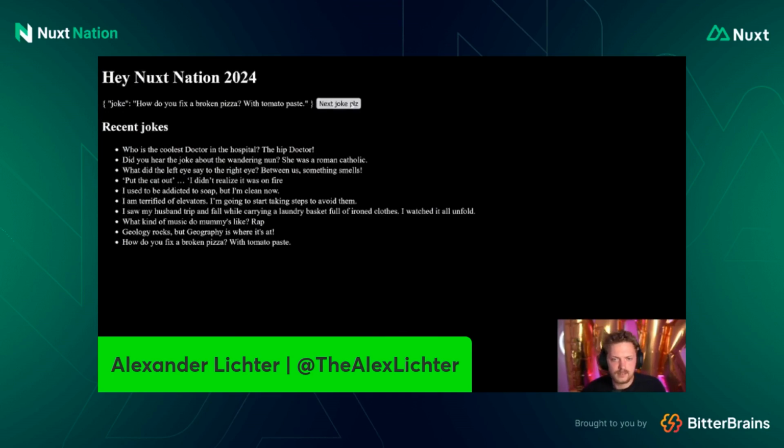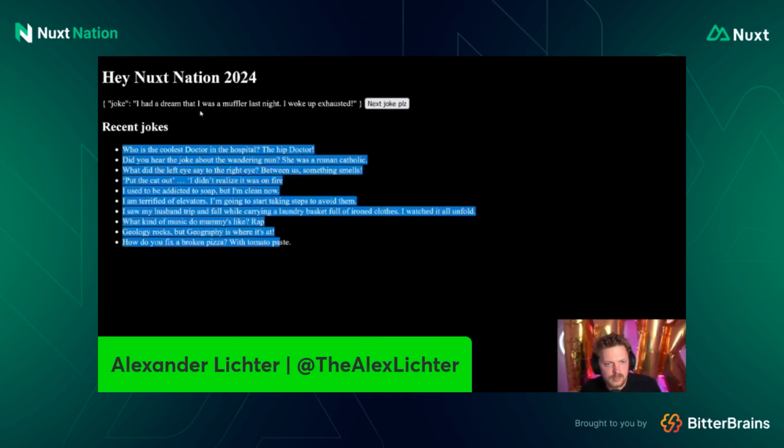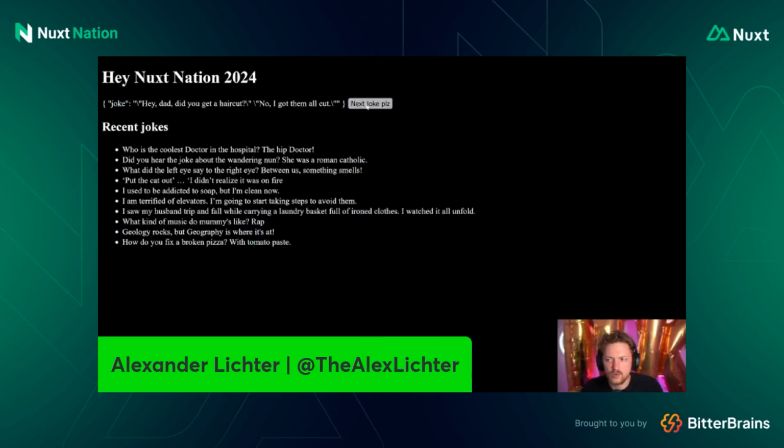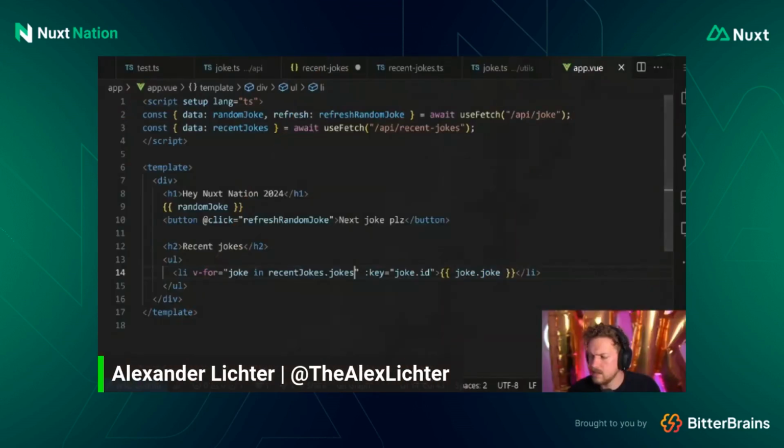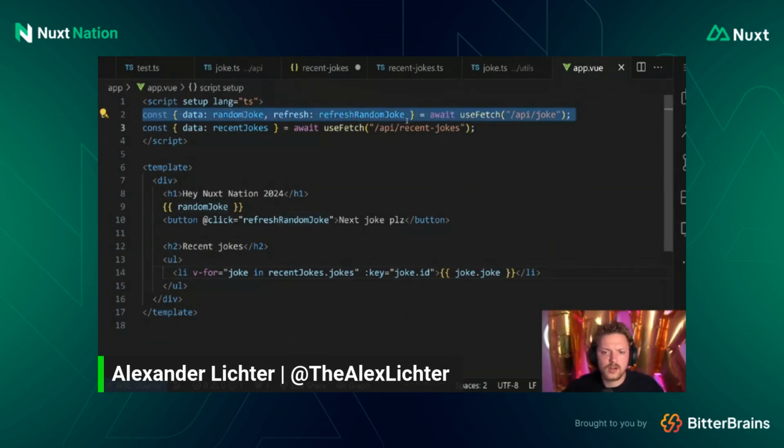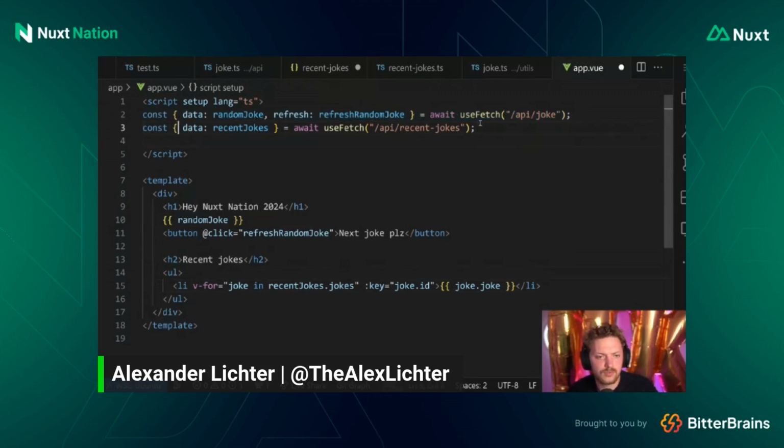Now the only thing is, what we want is, of course, to refresh this when this up here changes. So that doesn't work right now. What we could do, one way of doing it, is call a watch and say, okay, why not watch the data that comes from the joke, and whenever that changes, we can call the refresh function.